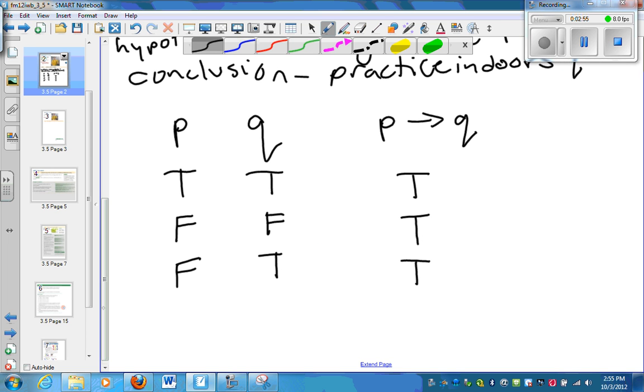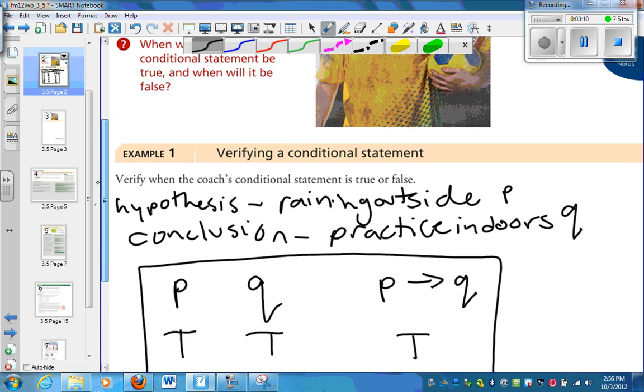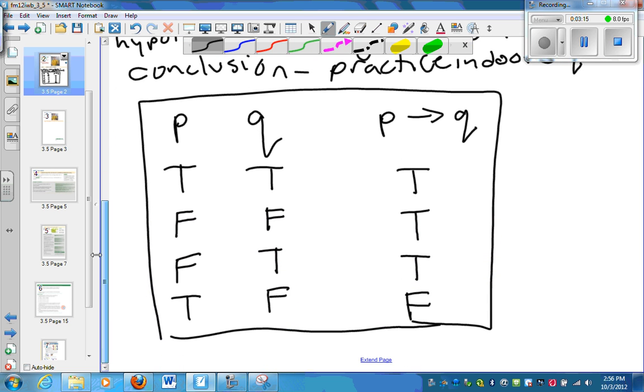That still followed that. Okay, so if it was raining and we didn't practice indoors, so it rained, we didn't practice indoors. If rain, practice indoors? No, this is false. So that is my truth table for this conditional statement. Okay, so verify when the statement is true and when it's false. It's true in these three cases and it's false in this case.